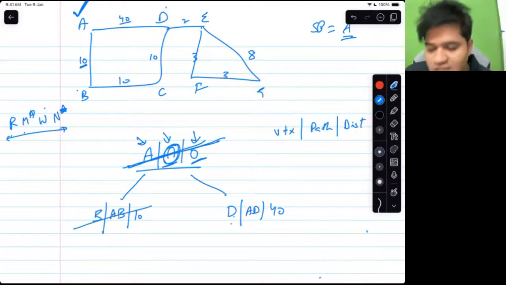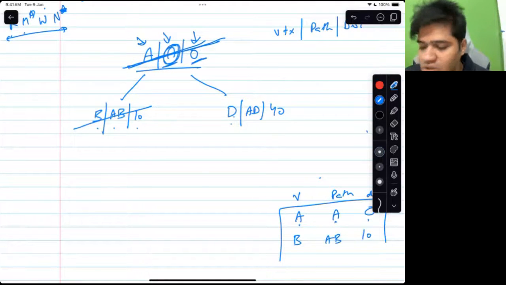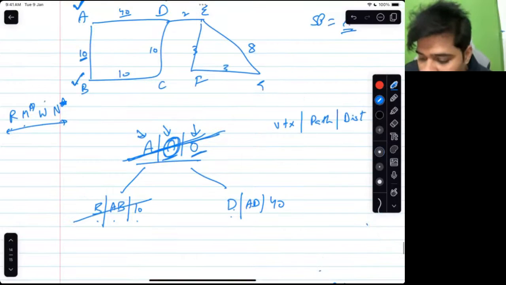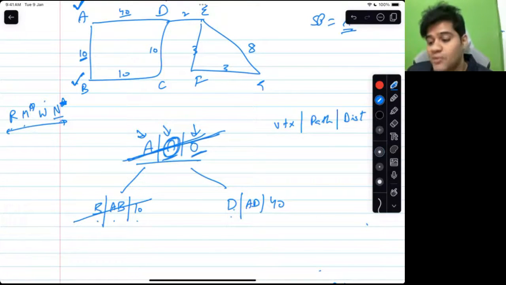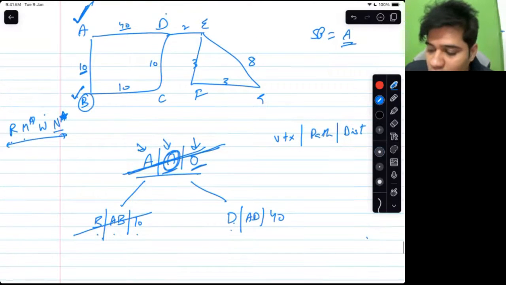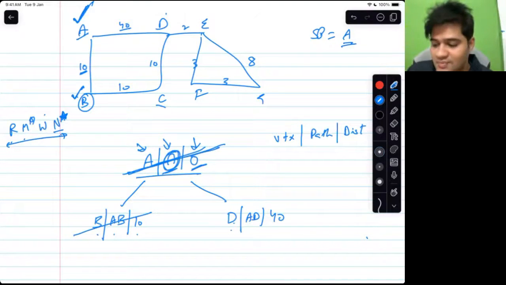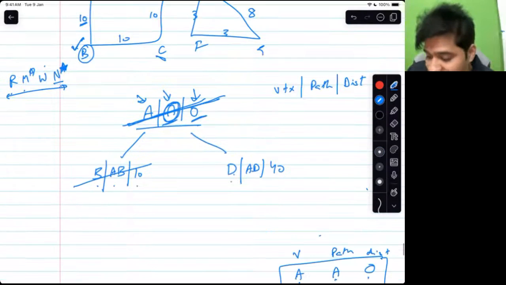Remove, this is remove. Mark, B is marked. Work, add this to the output table: B via AB at the cost of 10. Neighbors of B. Why does neighbor have a star? B has 2 neighbors, A and C. But you add only the unmarked neighbors to the tree. So A is marked, I will not add that. C is unmarked, so I will add C here.